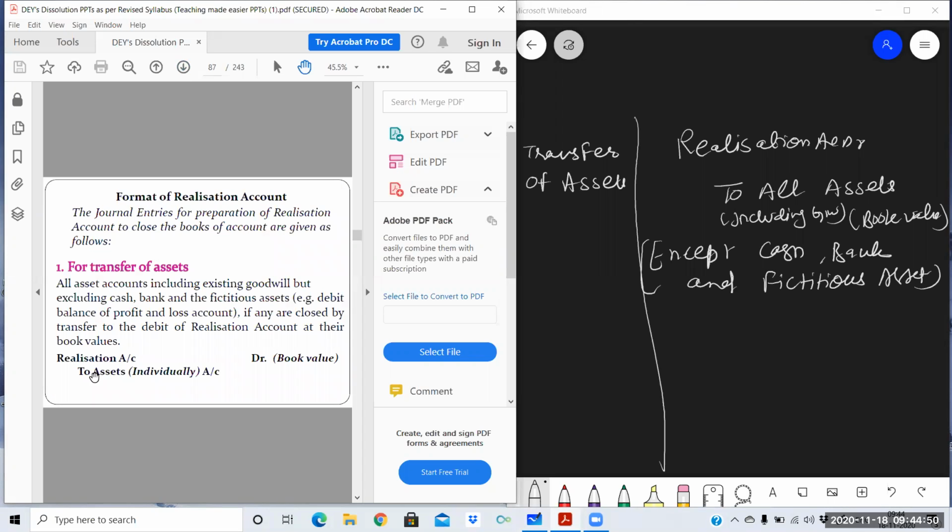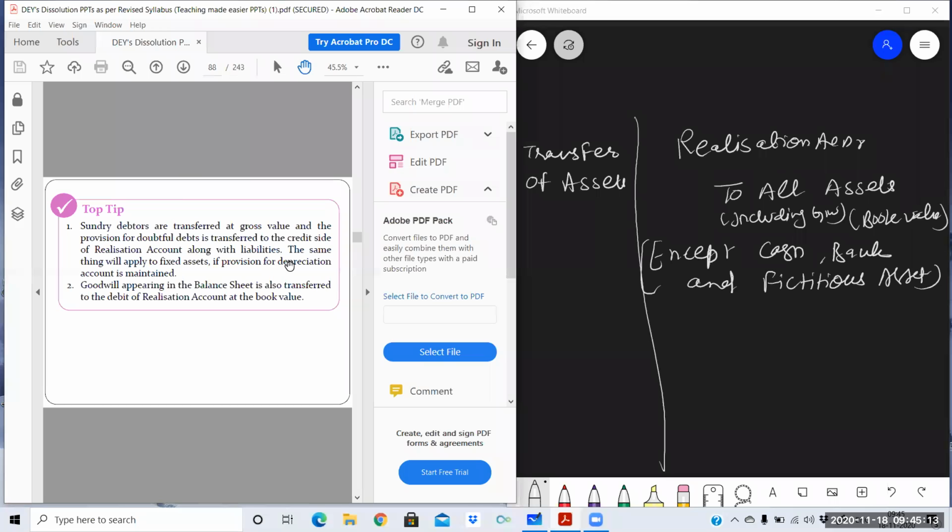So transfer of assets: realization account debit to assets. All the assets individually we will be writing, like realization account debit to land, to building, to plant, to machinery, to furniture, to stock, to debtors, all the assets, whether it is current asset or non-current assets. Here you can see that the book value is written. So make sure you are transferring the asset only at the book value.